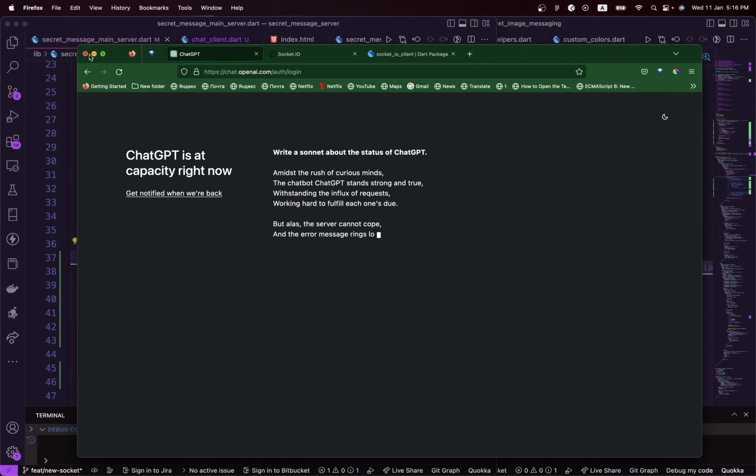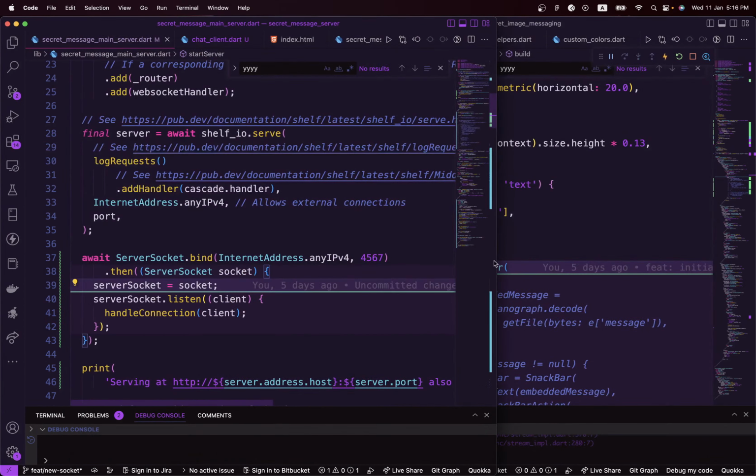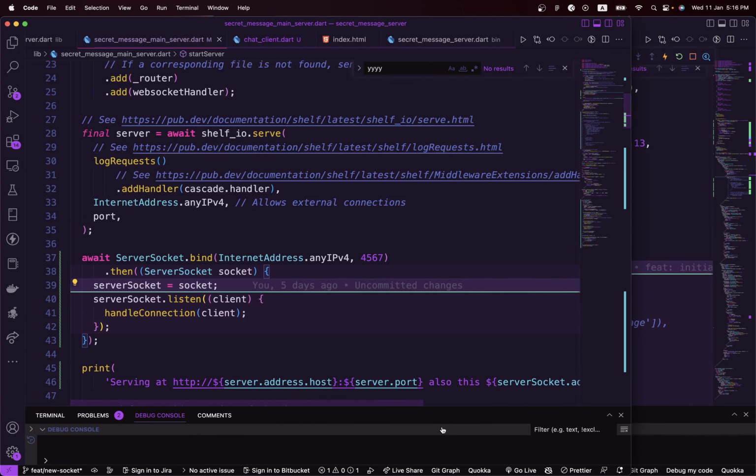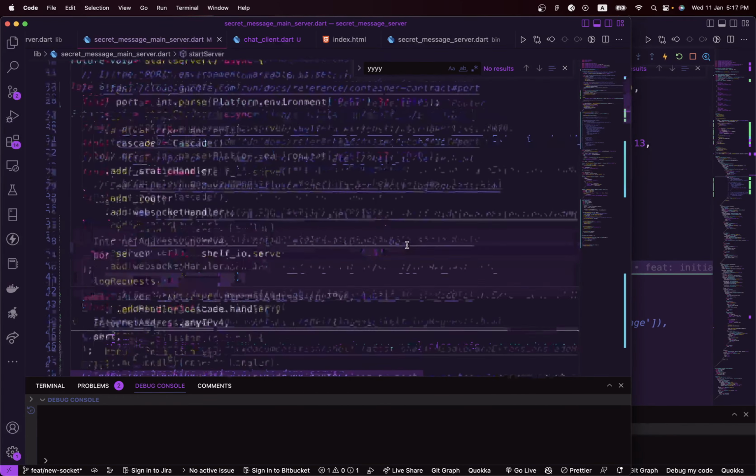So if you take a look at the server, I'm going to put it back on, but right now the server is not running. Even the front end, although the front end is running, the server is not running, but we have to put it back on. So this is our server right here.